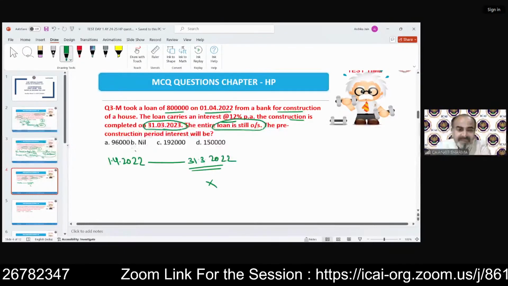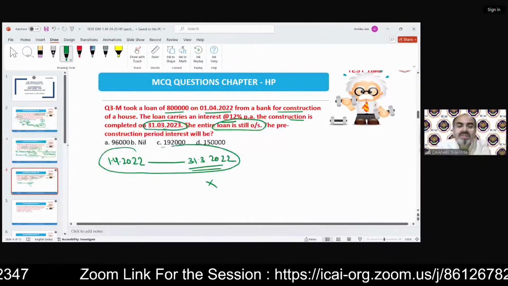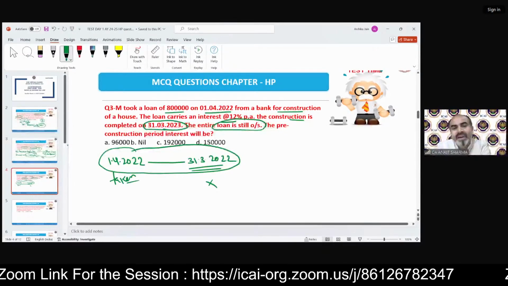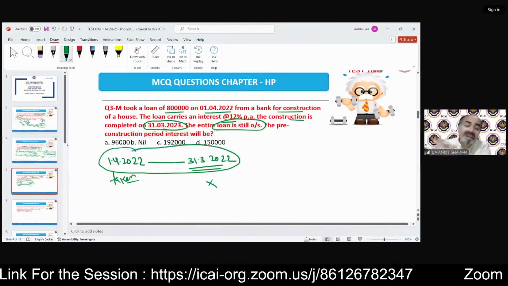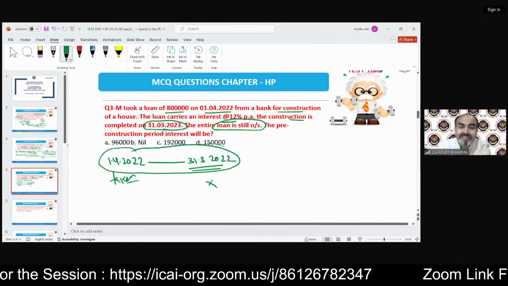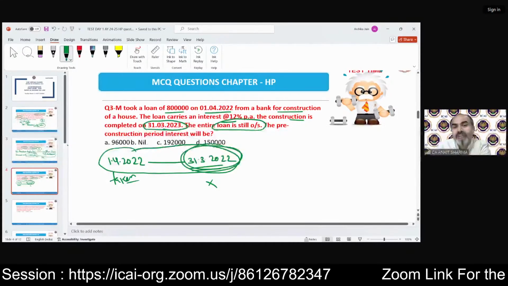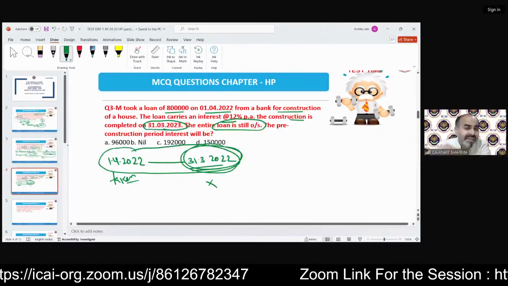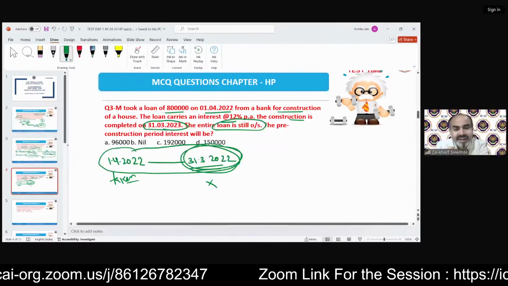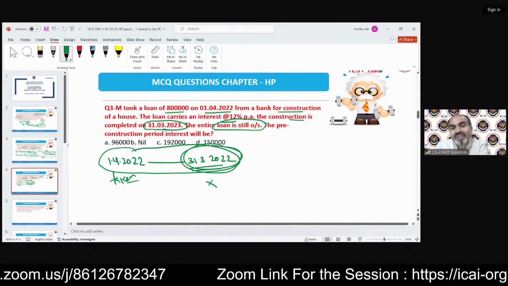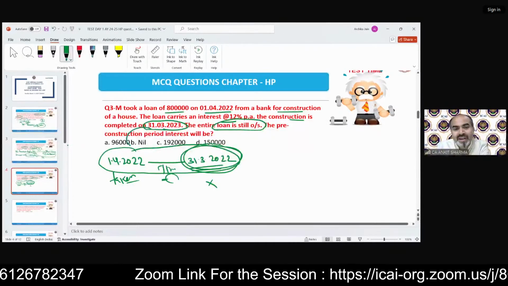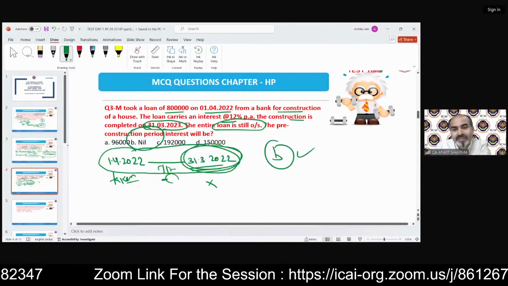And now you can see there is no pre-construction period, because the loan taken date is April and the end date is one day before the loan taken, that is 31st March 22, because we need to take the earlier 31st March from the date 31st March 23. So there is no time. Time is negative. So there will be no interest. The correct answer will be B.